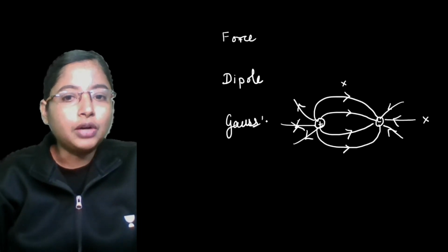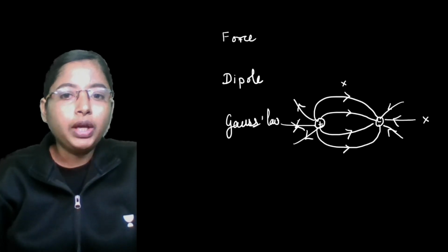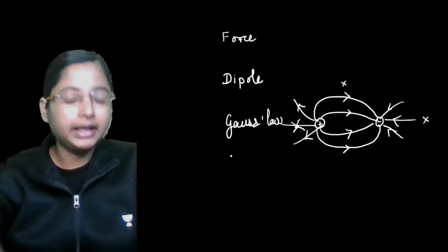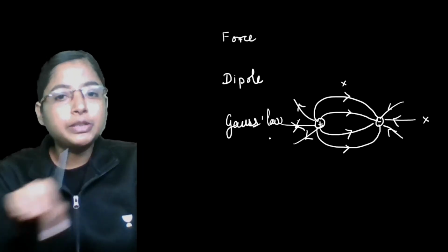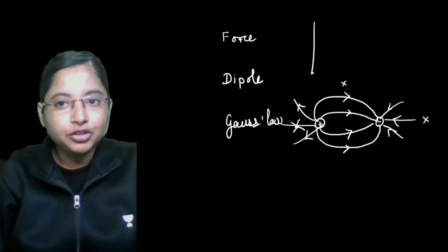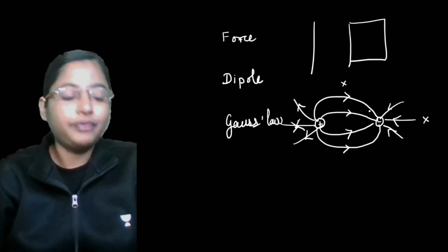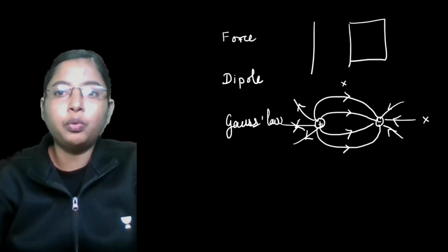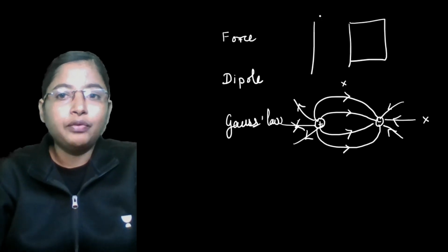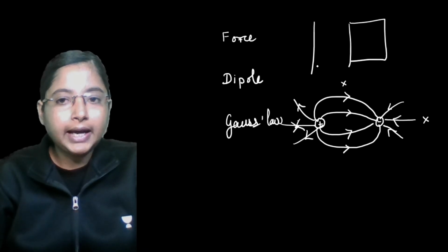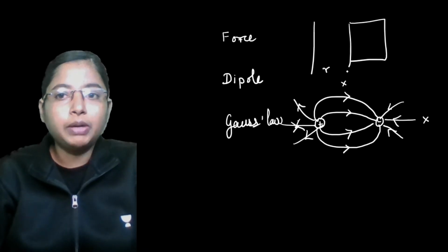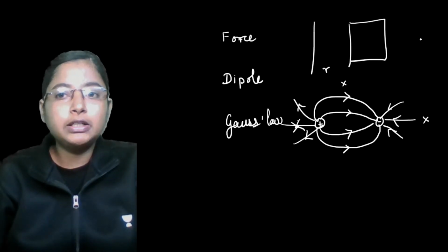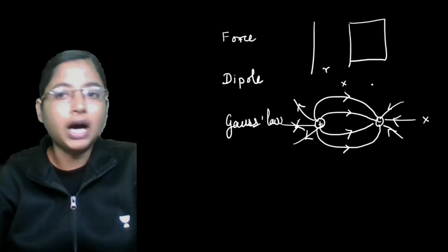With respect to Gauss's theorem or Gauss's law, do make sure to go through what the electric field would be with respect to a charge, with respect to a line charge, with respect to a sheet, and also if you have a solid sphere or a hollow spherical shell. How would the field lines be? With respect to line charges, it has a dependence on the distance, but if you take a sheet, for example a capacitance sheet, it doesn't depend on the distance, it doesn't depend on the R value at all.